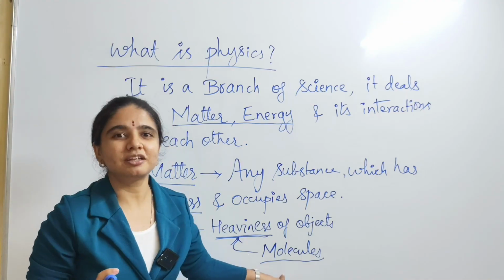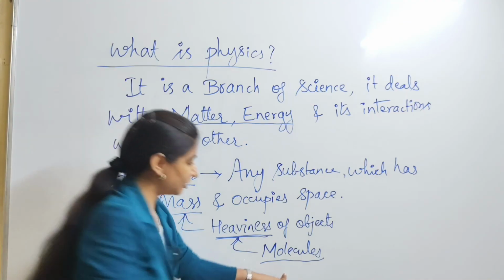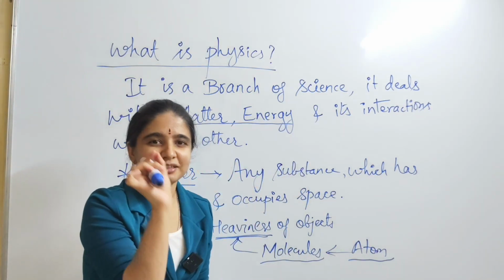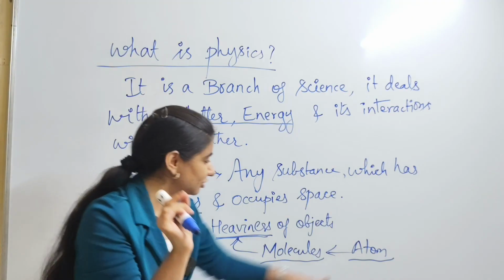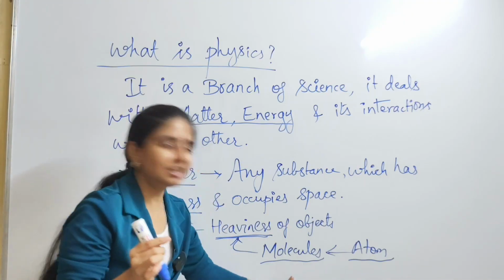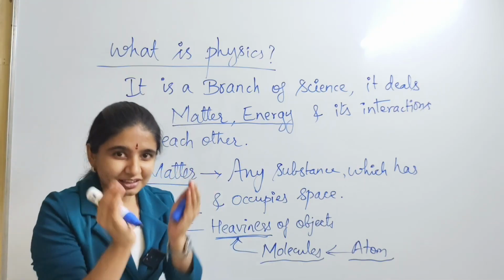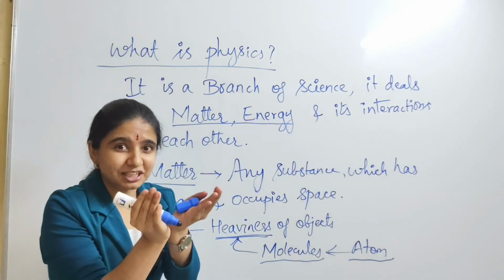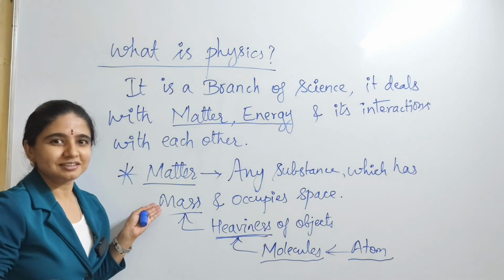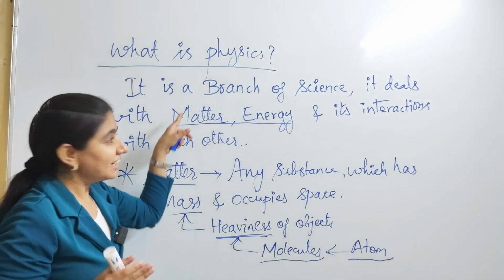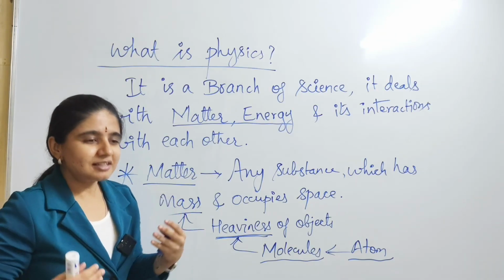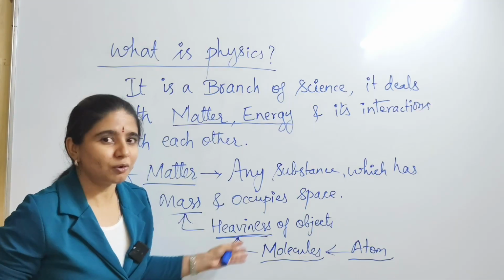And again, what is meant by molecule? To understand what is meant by molecule, you should understand what is meant by atom. The smallest particle in any object is called an atom, okay? And a number of atoms combined together will become a molecule. And molecules together become one object, which creates the heaviness of the object. And that is called mass, okay? Science is interlinked between concepts because it is helpful for everyday living to know, okay?